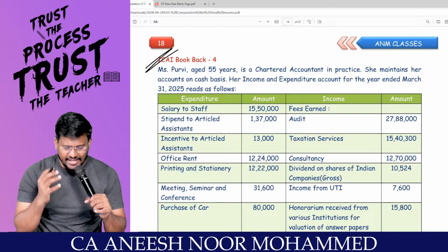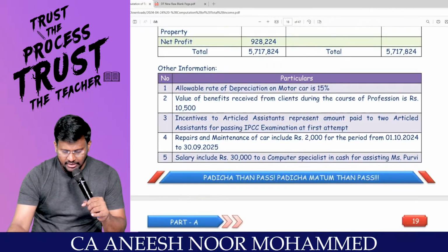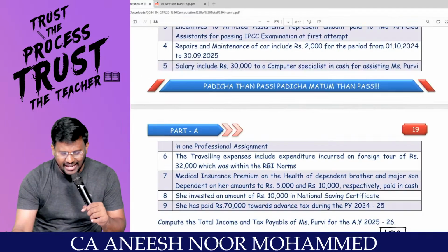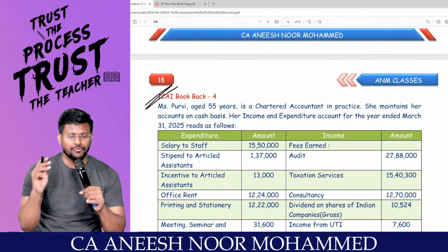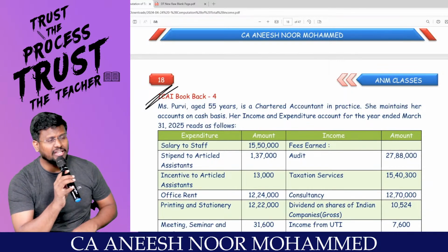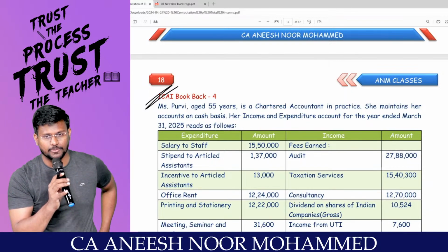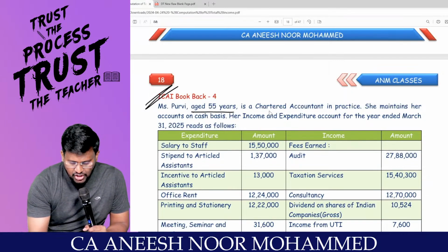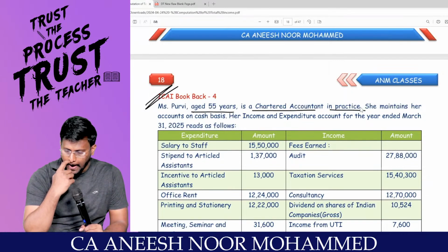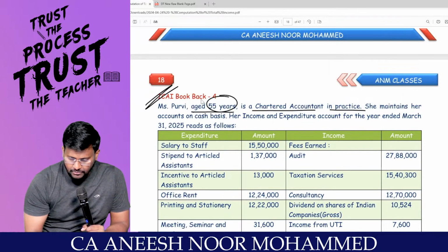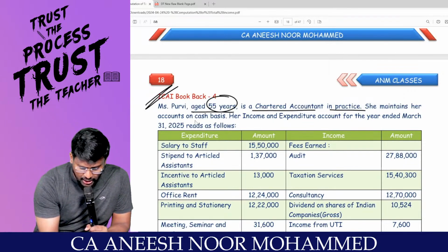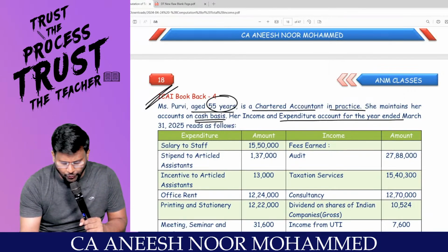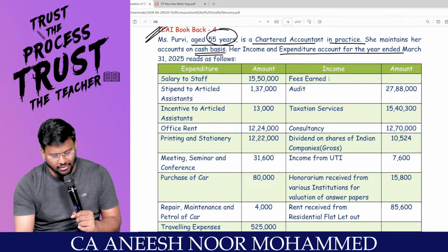I am coming to the second question, my dear lovable students. This is a 15-mark worth question for examination. Like this only you are going to get a 15-mark question. How you are going to handle that 15-mark question in examination matters a lot. Miss Purvi, aged 55 years, is a chartered accountant in practice. She maintains her accounts on cash basis. Her income and expenditure account for the year ended 31st March 2025 reads as follows.